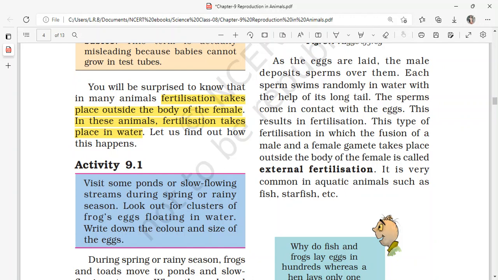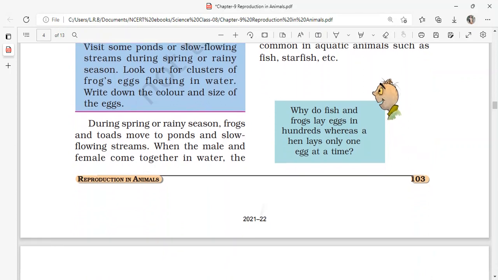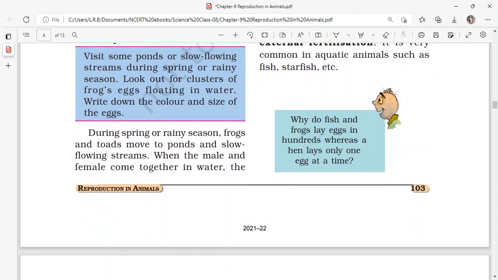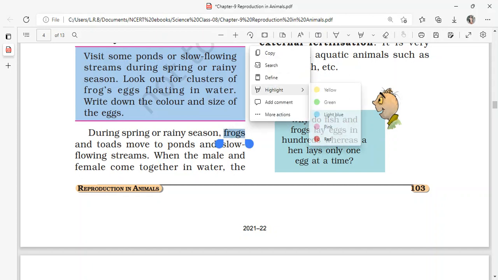Let us find out how this happens. During spring or rainy season, frogs and toads move to ponds and slow flowing streams, isn't it? We have two types of frogs commonly.